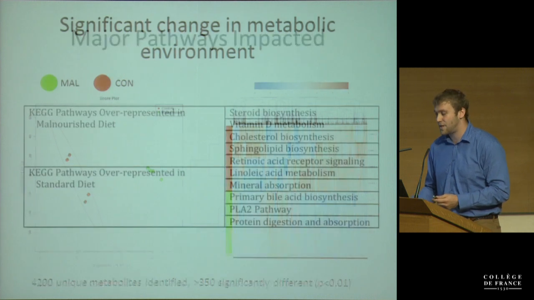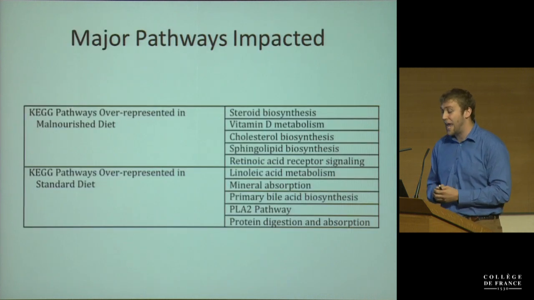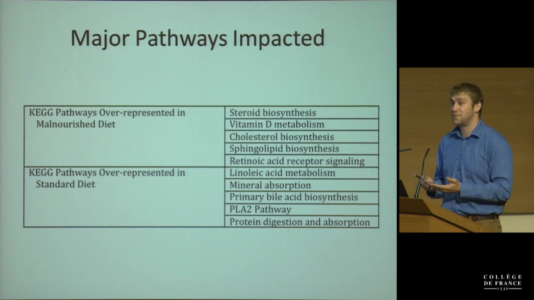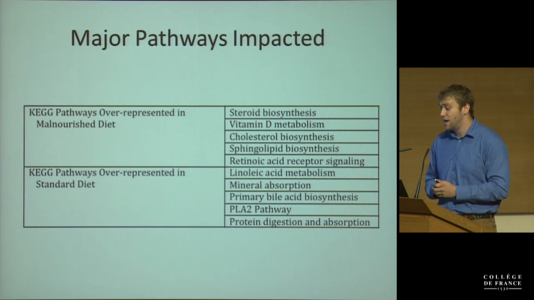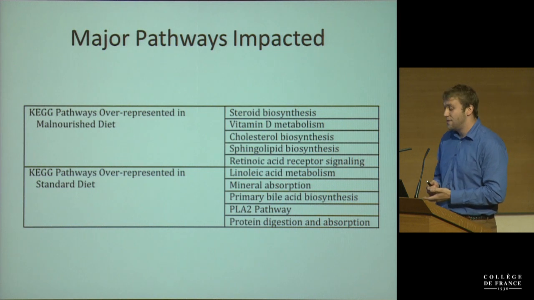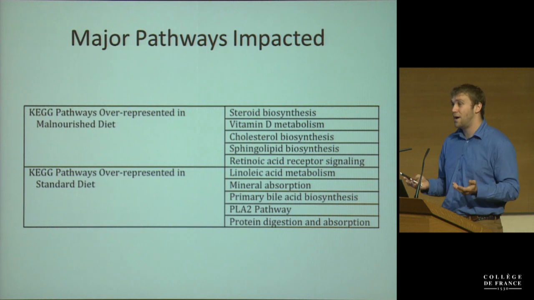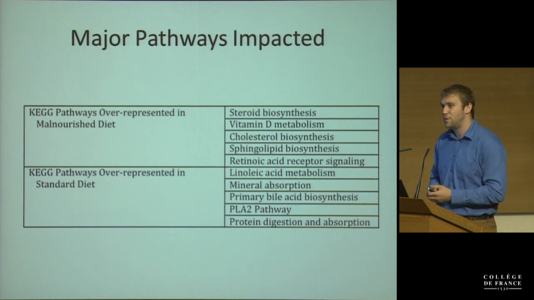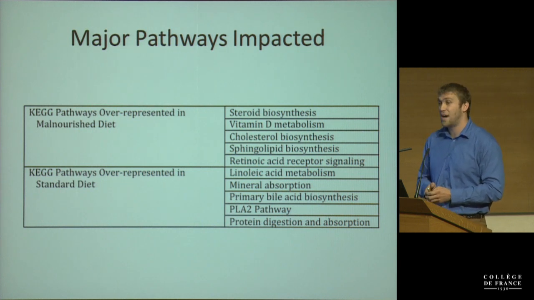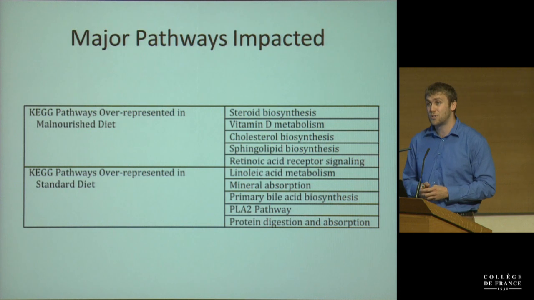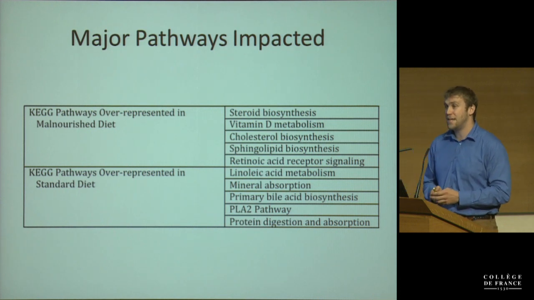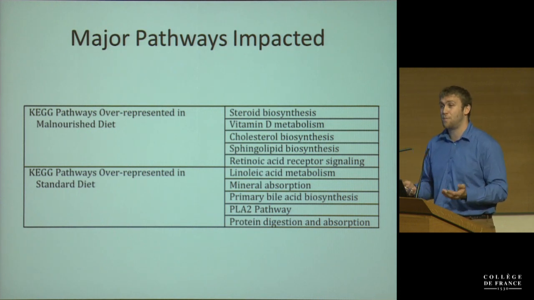So what are some of the things we saw? When you looked at the KEGG pathways, these are overrepresentation in each of the different diets. We saw in the malnourished diet that there was a lot more metabolites part of steroid biosynthesis. Also, interestingly, vitamin D metabolism. These seem to be a lot of intermediates in the pathway. A lot of things that popped up were in cholesterol biosynthesis pathways. These also seem to be intermediates, meaning that maybe there's not as much cholesterol biosynthesized. So a lot of the changes we saw are actually based on liver function, which is interesting.